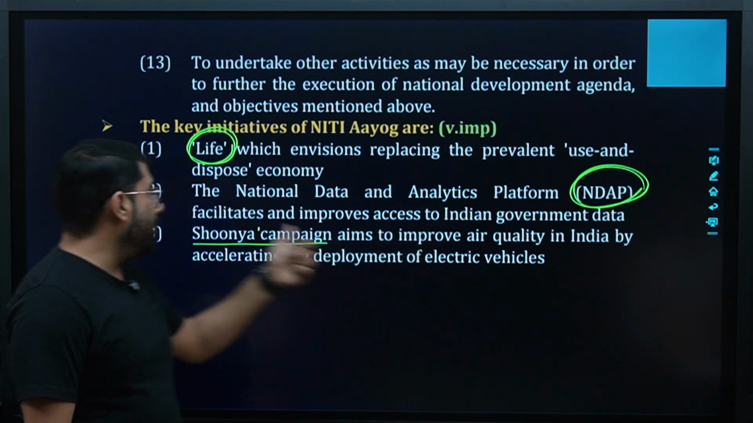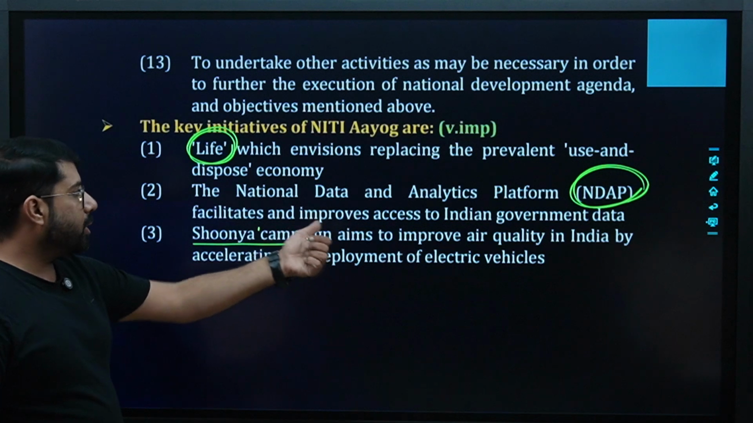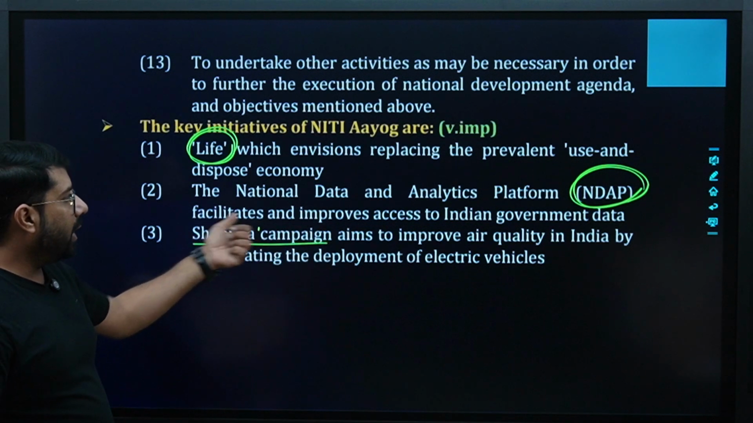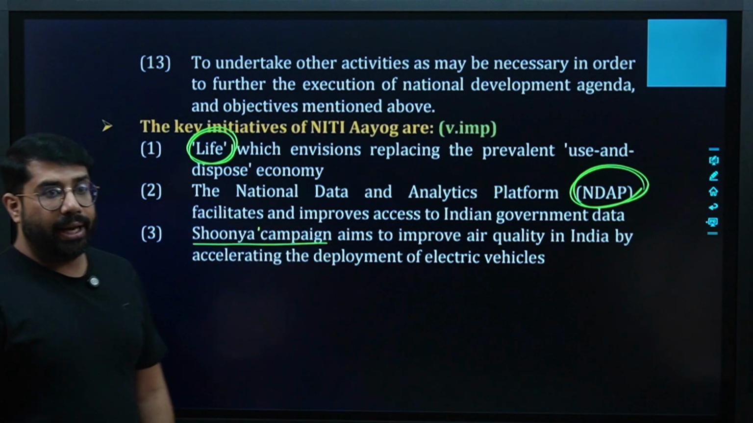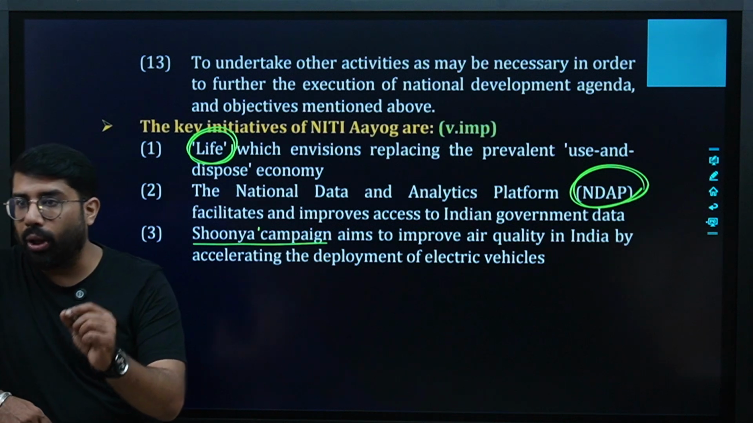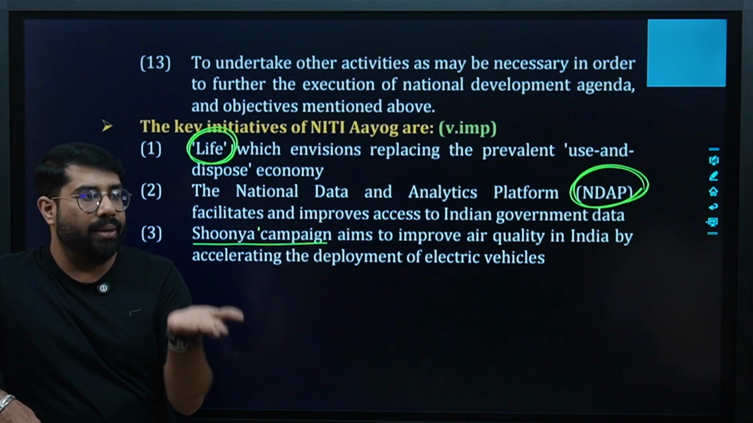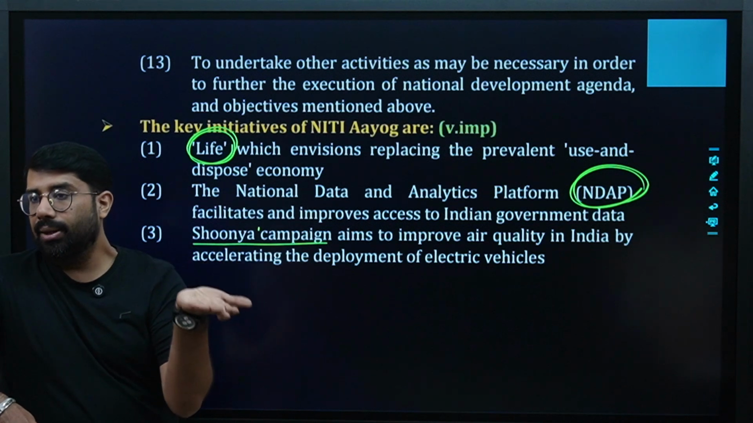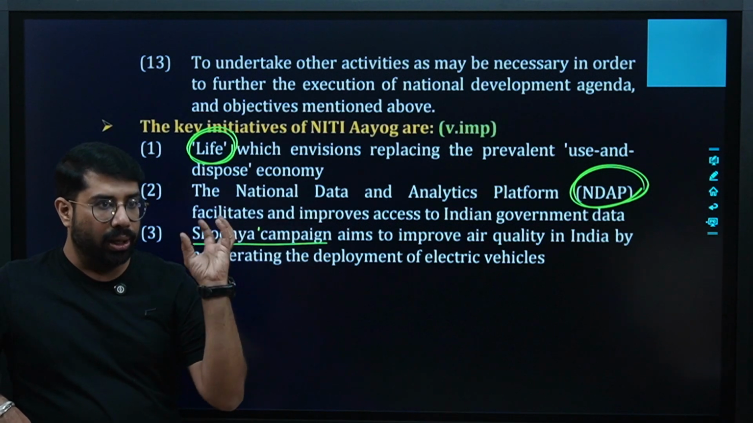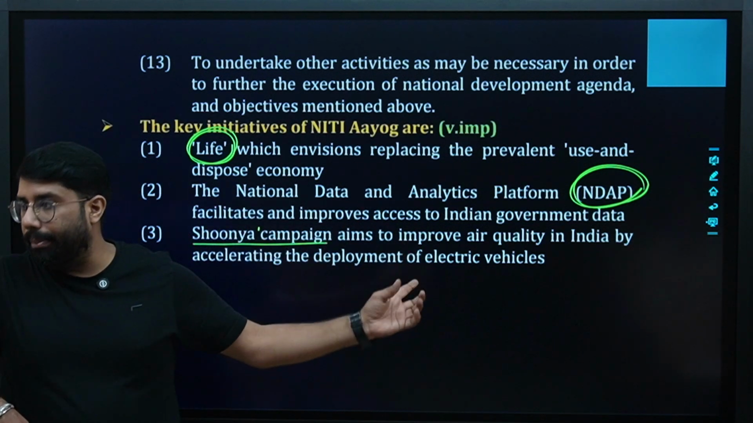Then NDAP is the National Data and Analytics Platform, which facilitates and improves access to Indian government data, which is key to success for all the programs, right? NDAP has been made, a platform has been made, so that if you want to gather some data about a particular thing, you can gather the data through NDAP.